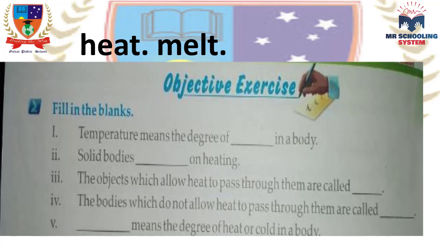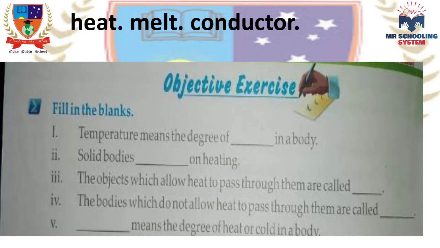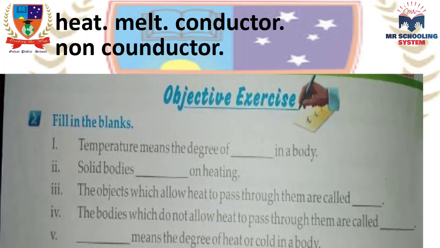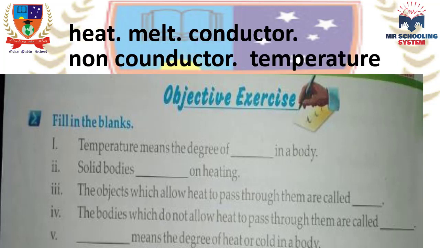Okay, the objects which allow heat to pass through them are called conductors. You write conductor in the third blank. The bodies which do not allow heat to pass through them are called non-conductors. You write non-conductor in the fourth blank. Dash means the degree of heat or cold in the body. You write temperature in the fifth blank. Temperature means the degree of heat or cold in the body.